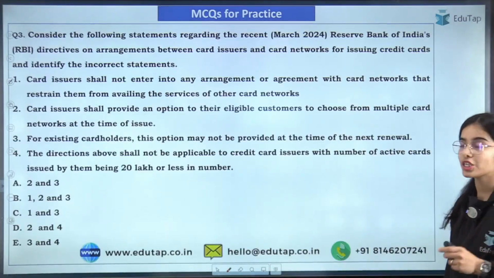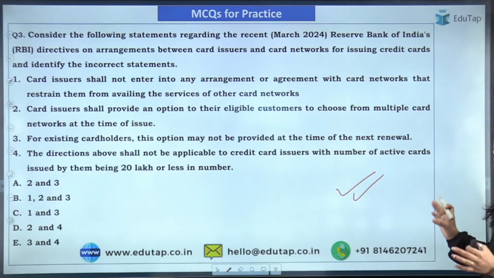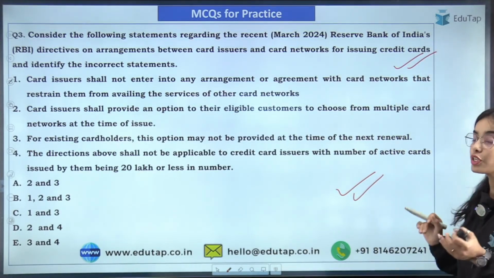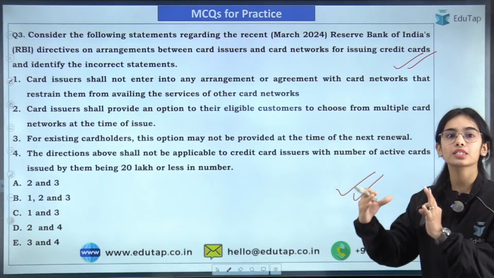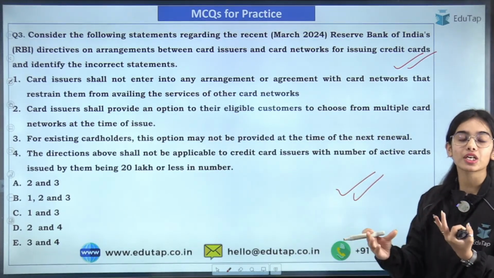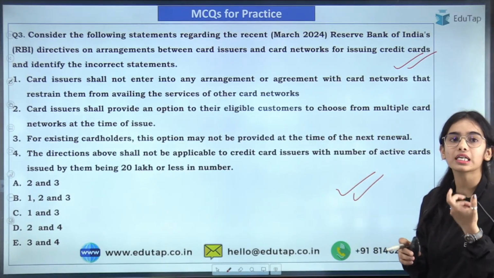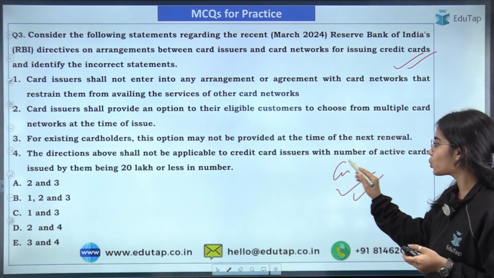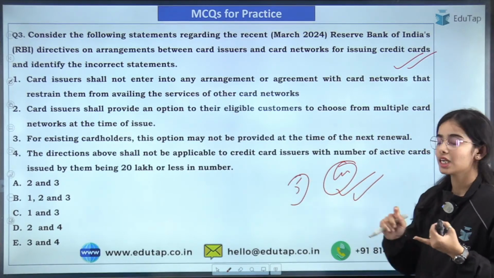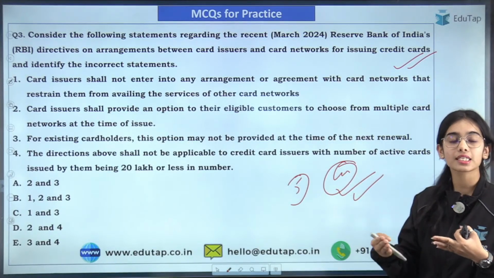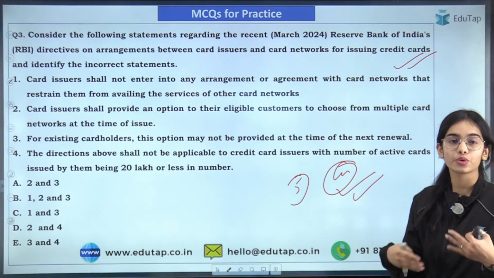Now coming to the next question, that is the third question. So try to answer this question. The Reserve Bank of India has released the directives on arrangement between the card issuers and card networks. So there used to be the arrangement between the card networks and card issuers, due to which the card issuers were issuing the cards of only one network and the customers had no choice. So there are 5 card networks, the American Express, the RuPay cards, or the Visa cards. So you didn't have the choice.